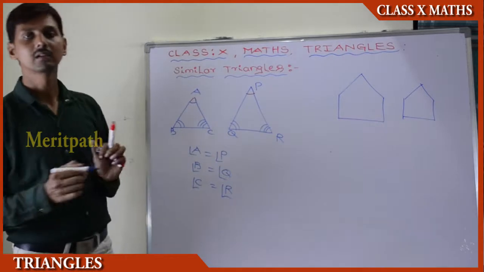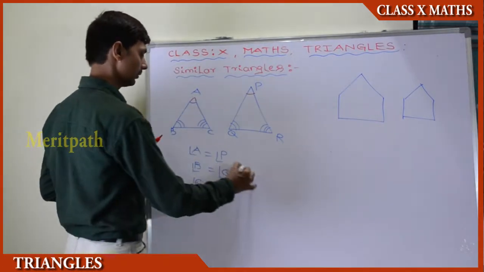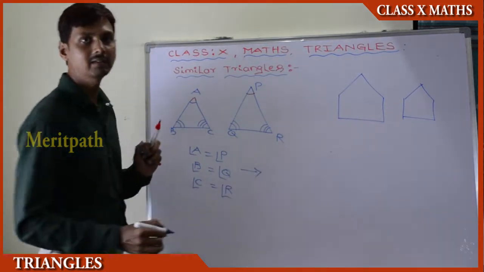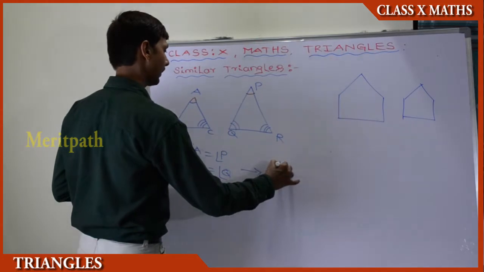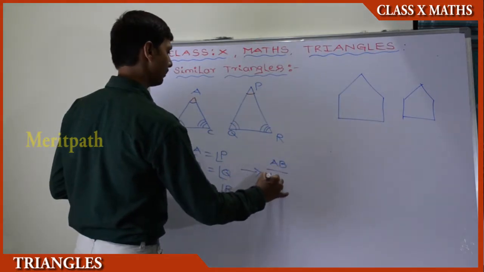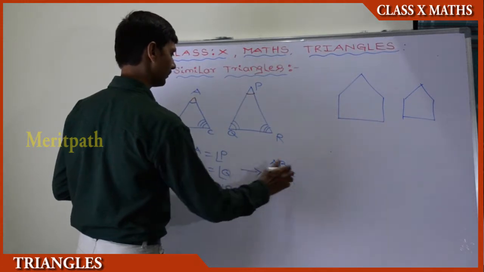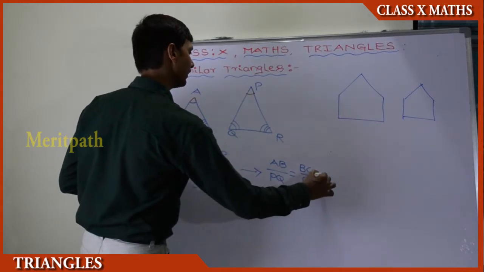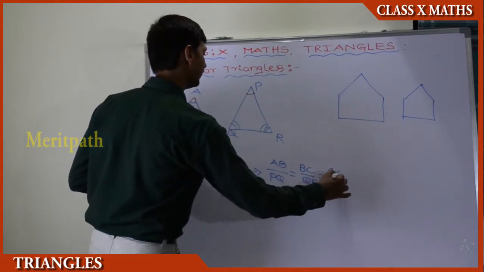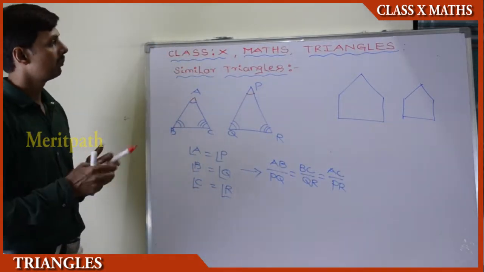The corresponding angles of a triangle are equal, and also the corresponding sides are in the same proportion, that is AB by PQ is equal to BC by QR is equal to AC by PR. And this we can observe.